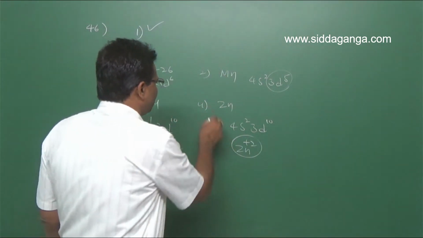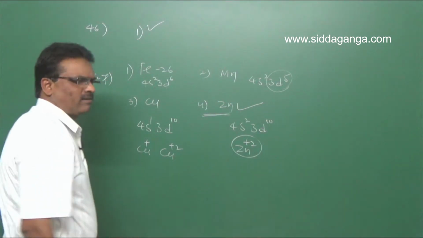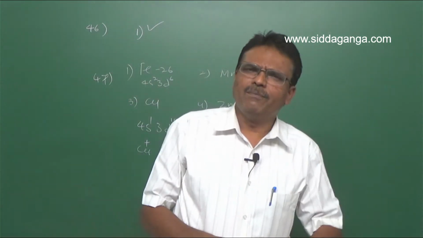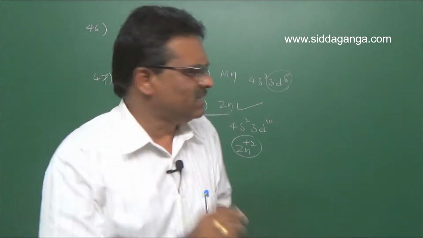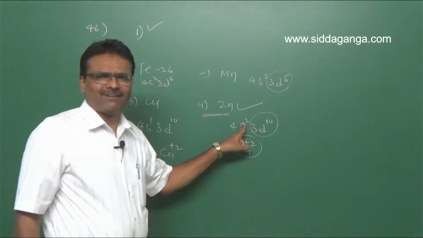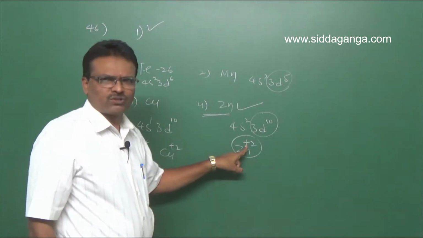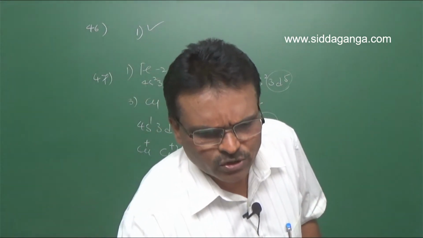So your answer is zinc for question number 47. Clear? Zinc cannot exhibit different oxidation states because of the d10 configuration after losing 2 electrons. It exhibits only the +2 state. Clear? Next, let us move on to question number 48.